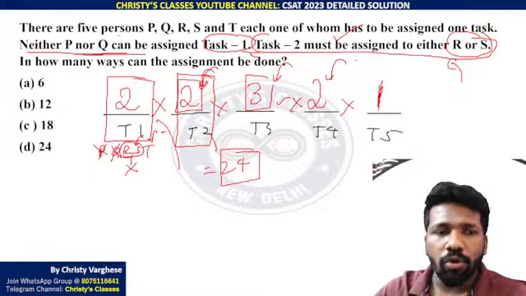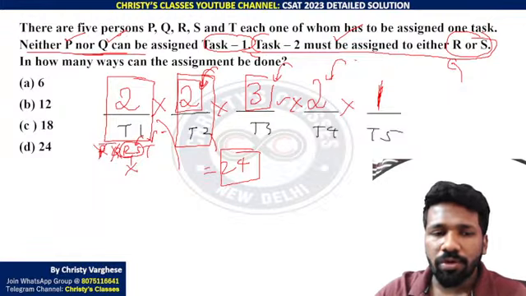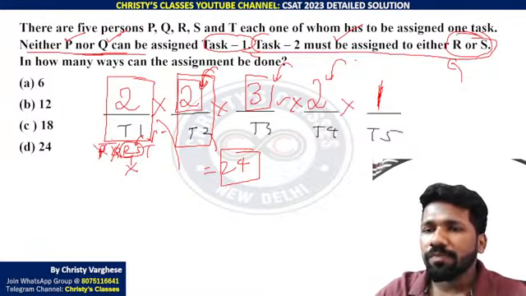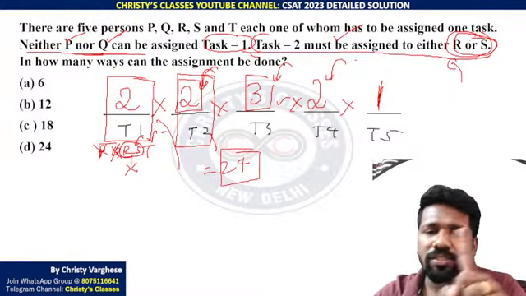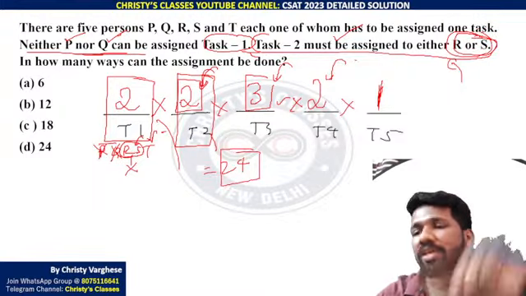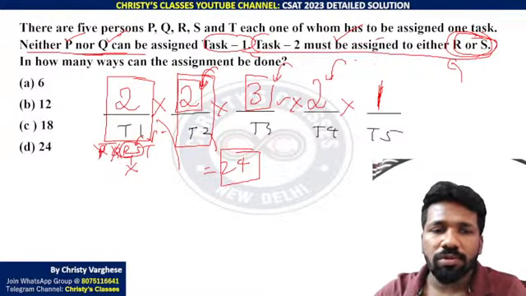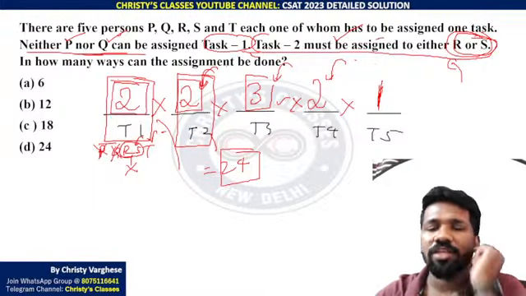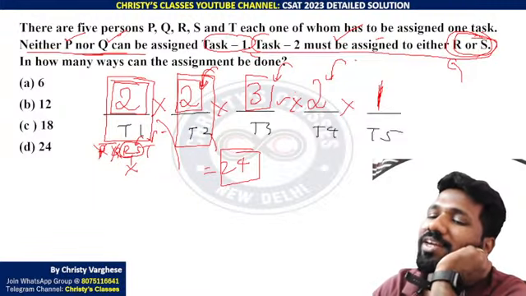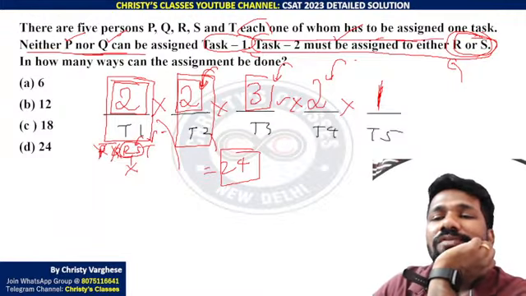Now task 1 cannot be given, by the condition, to P or Q. So P or Q is not possible. The remaining 3 people are R, S, T. But one of R or S has taken task 2, so that person is gone. One person remains from the group of R and S, and T also is remaining. So there are two ways to give task 1. Task 1 can be assigned in two ways only now, because a person who is given a task cannot be given another task, because each one should get one task each.